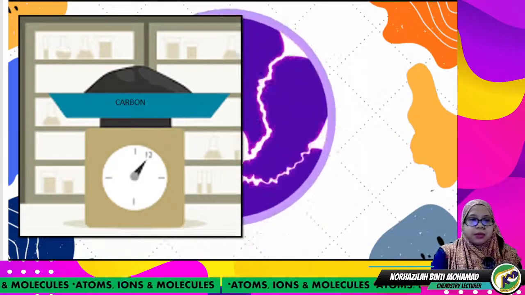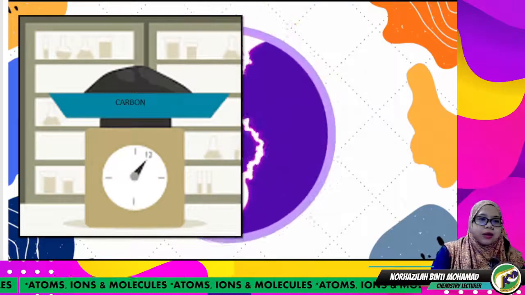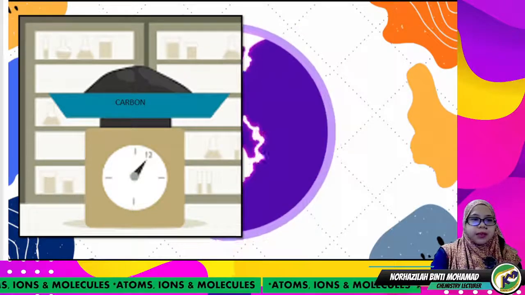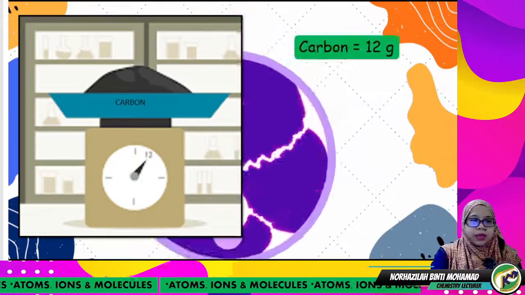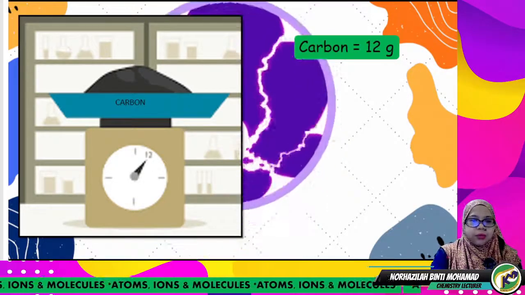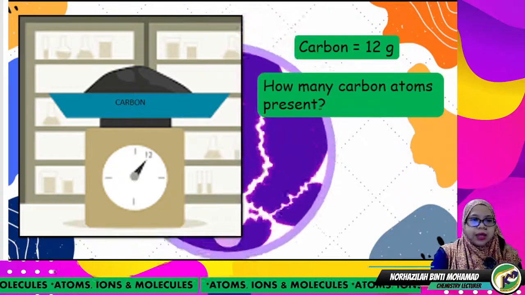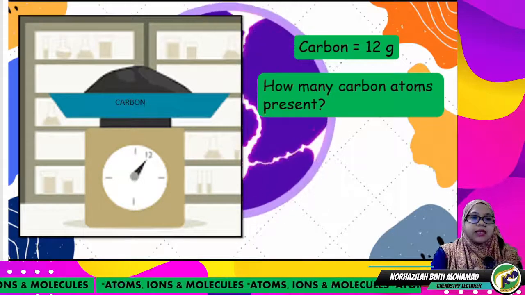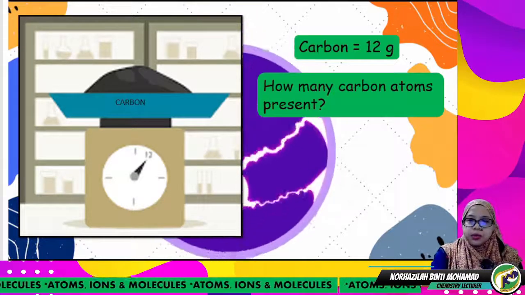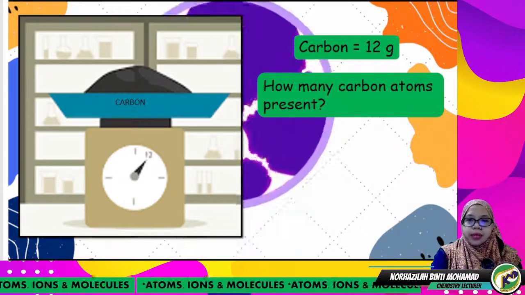Okay, so what about this picture? This is the picture of carbon, on top of a weighing balance. We see here this carbon has a weight of 12 grams. So how many carbon atoms are present in this 12 grams of carbon? Can you calculate it? Can you determine how many carbon atoms?